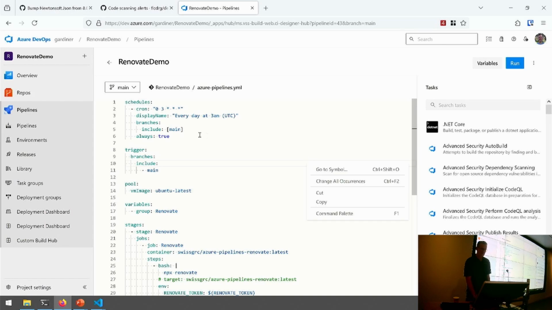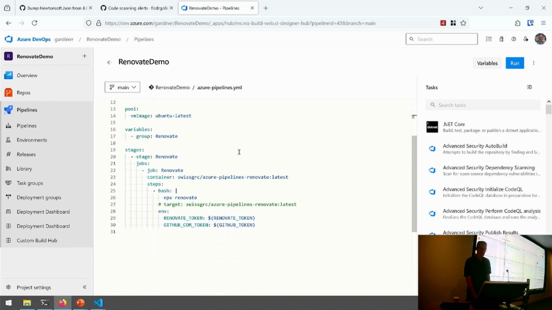It's set up to run every day, and it's running inside a container. This container has got all the stuff pre-installed for me, so I can just run npx renovate, and it's going to do its thing.